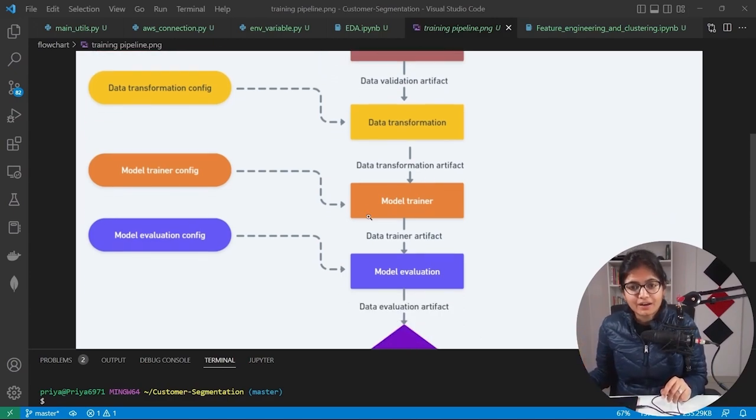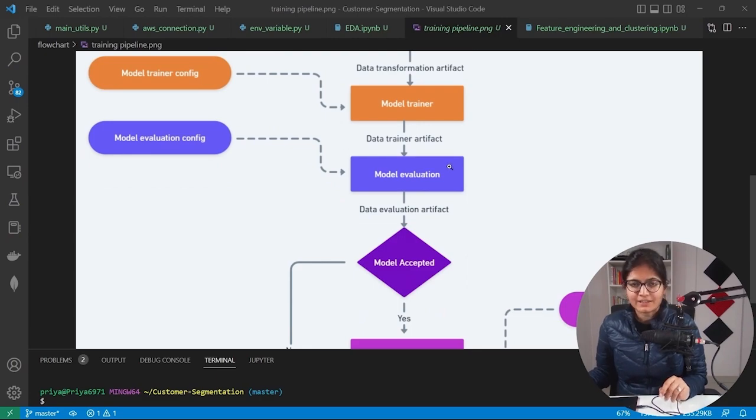After that, we do the training part to apply the best model, the best classification model, so that in future, if some record comes up, my model will automatically be able to tell me which particular cluster it belongs to. That's where we move towards the model trainer file.